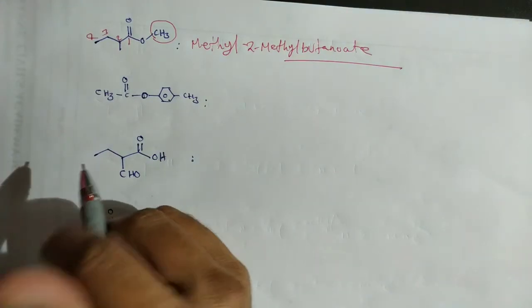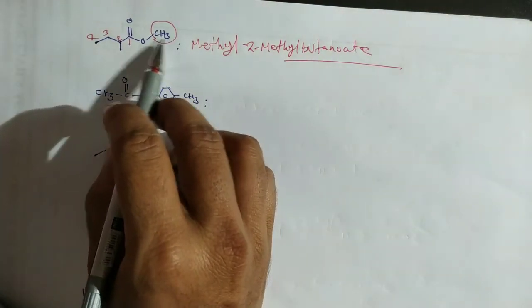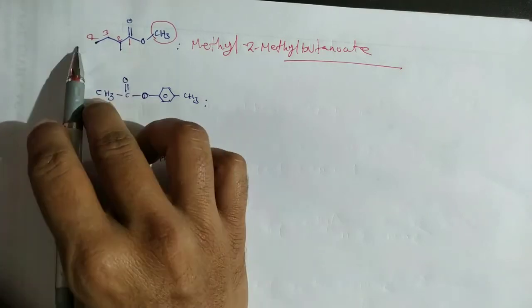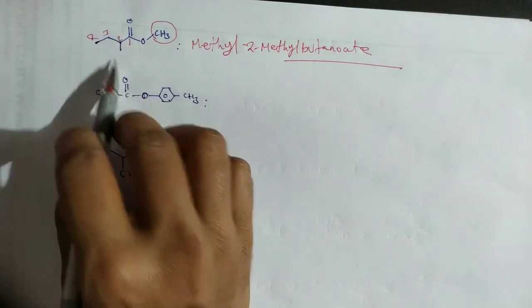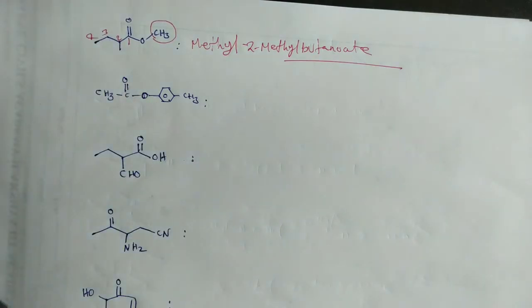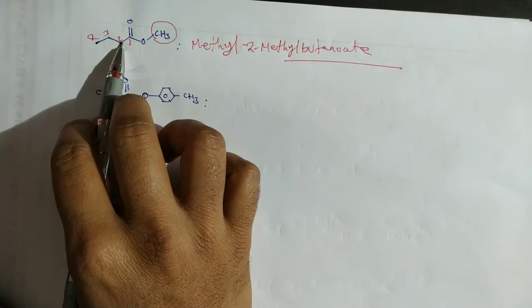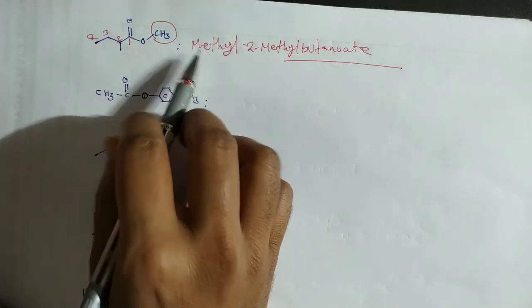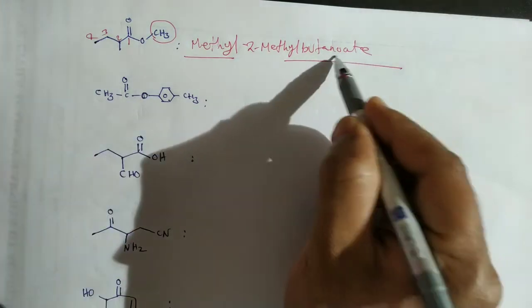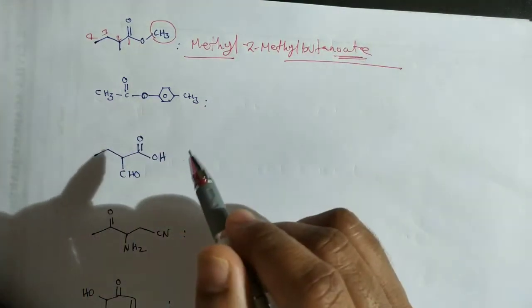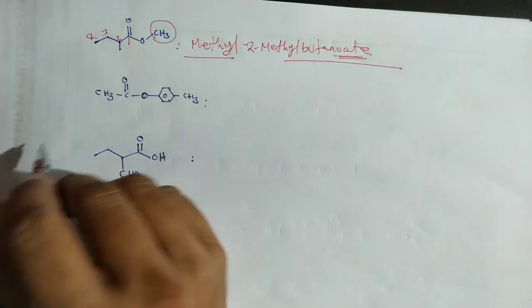In the naming of esters, you should write the name of the alkyl group which is attached to the oxygen, and then write any substituent which is attached to the parent chain, specifying its position. Here in this case the position is not required. Methyl means that it is attached to the oxygen of the ester functional group. That's it.